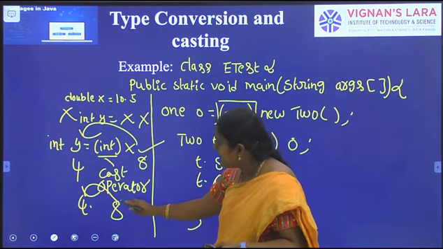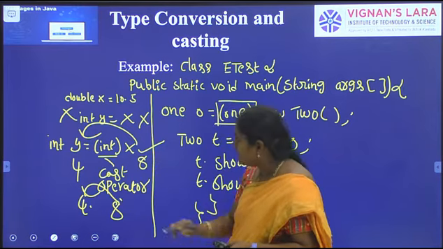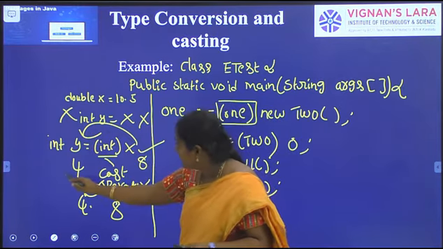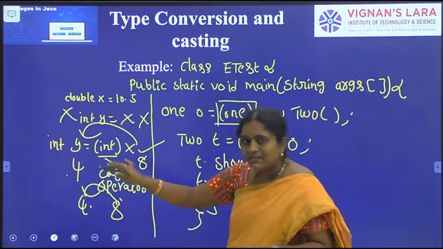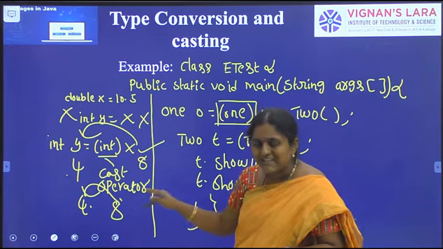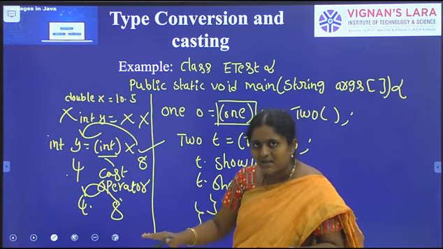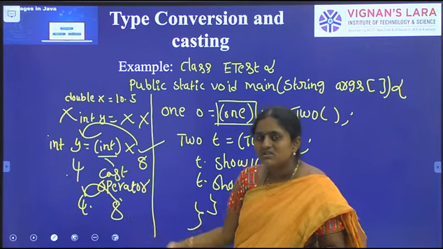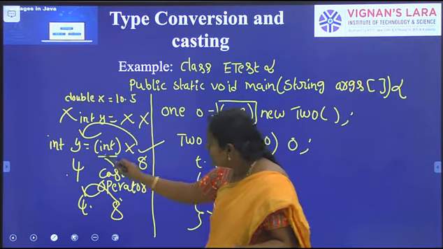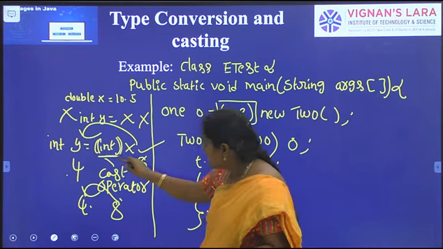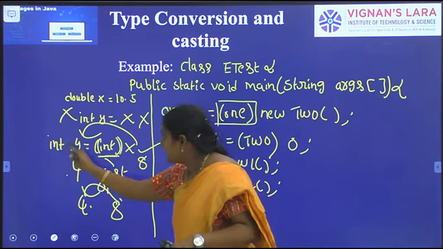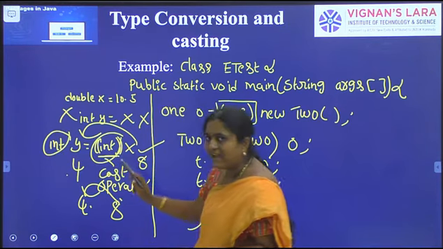So we are converting an 8 byte value into a 4 byte value. Double x is explicitly converted into int y. So it is a valid statement. Whenever the thumb rule is applicable, when typecasting one data type value into another, we check whether both sides have the same data type. That's why we use the cast operator, which means simple braces. So int on both sides has the same data type. It is a valid statement.